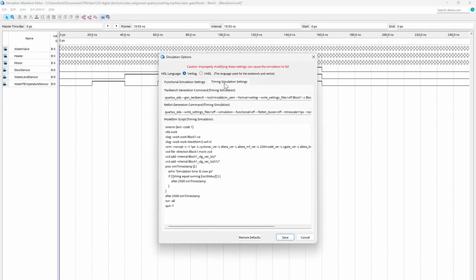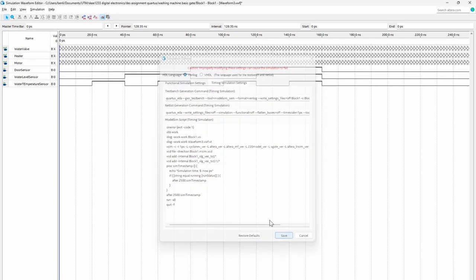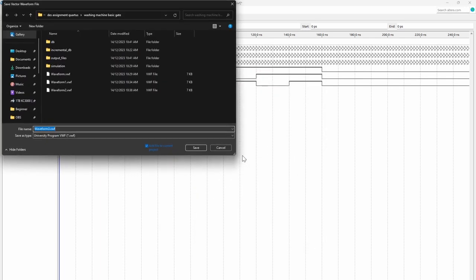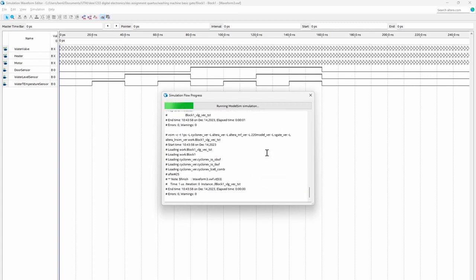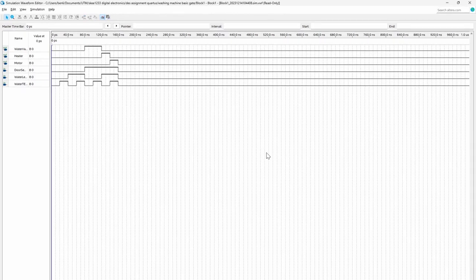Before starting, we will have to remove the dash novo PT from the simulation settings. After that, we will run timing simulation. We will get the timing diagram outputs for water valve, heater, and motor respectively.